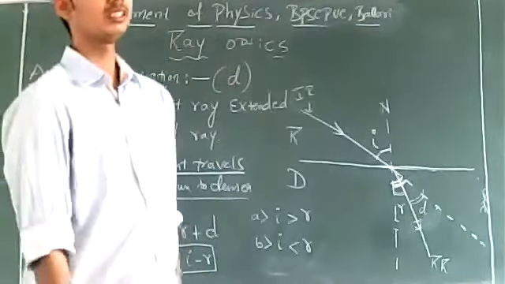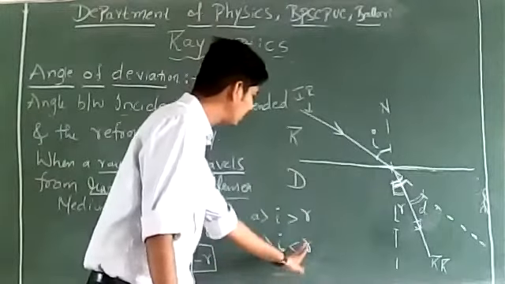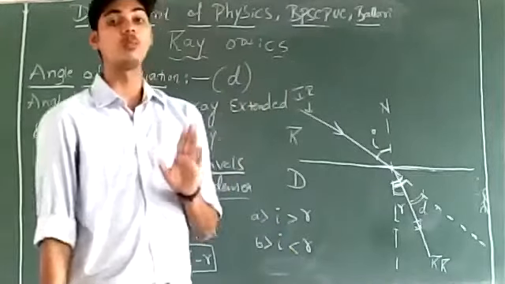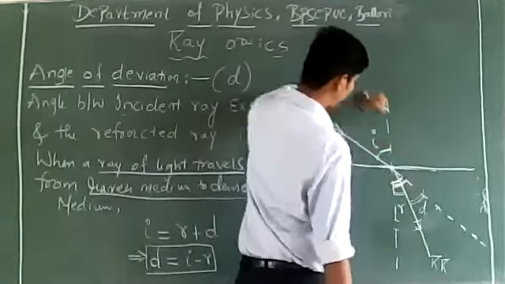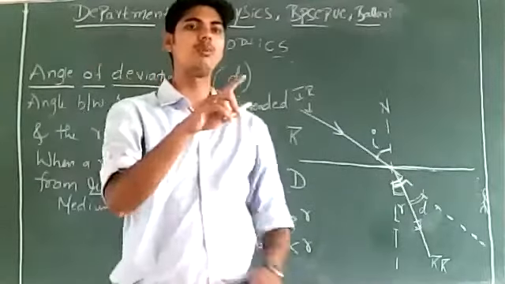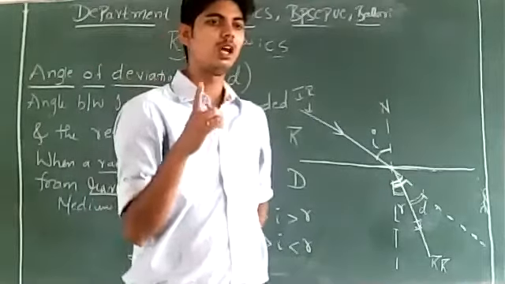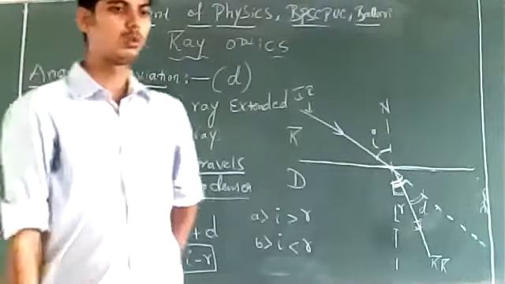Angle of incidence is greater than angle of refraction. Angle of incidence is less than angle of refraction. Which among these two is true? When a ray of light travels from rarer to denser medium, which among these two is true? Whether angle of incidence will be greater than angle of refraction, or angle of incidence will be less than angle of refraction. Which is true?